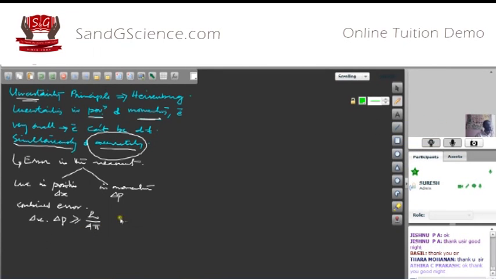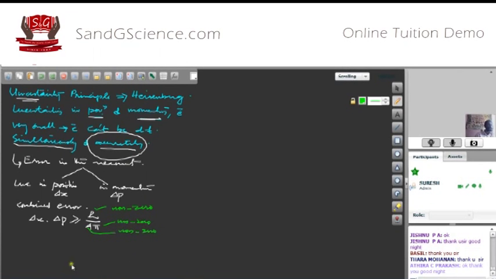Let us examine the terms h, 4 and pi. h is Planck's constant, a non-zero number. 4 is also a non-zero number, as you know. Pi is also a non-zero number.